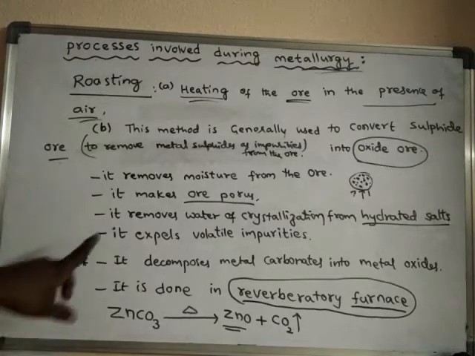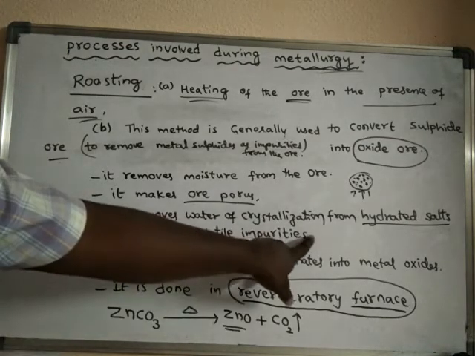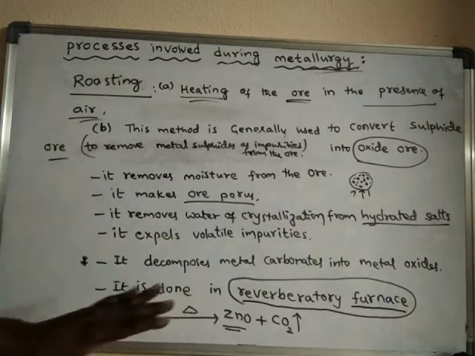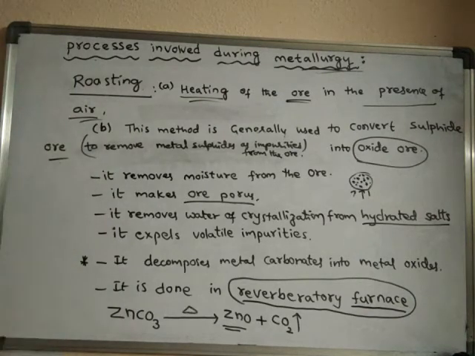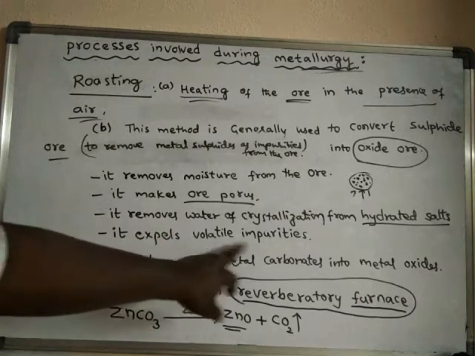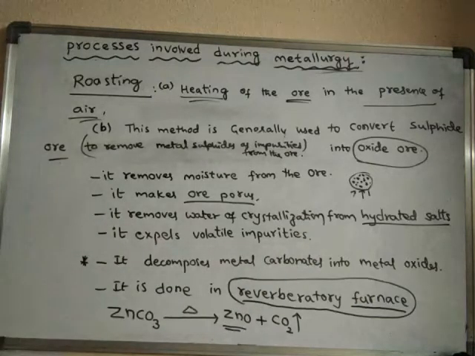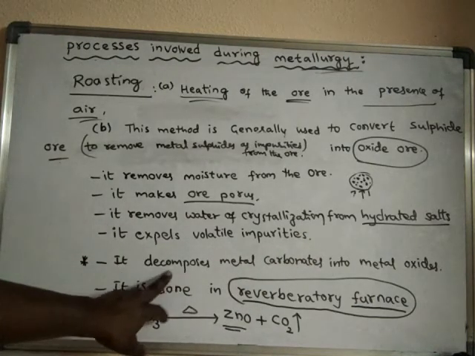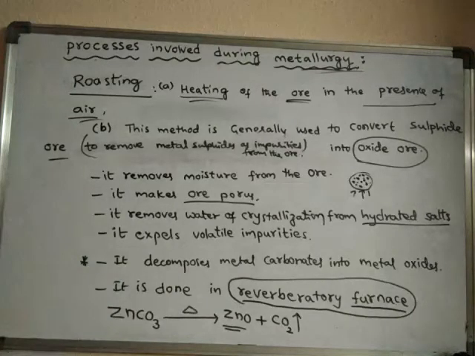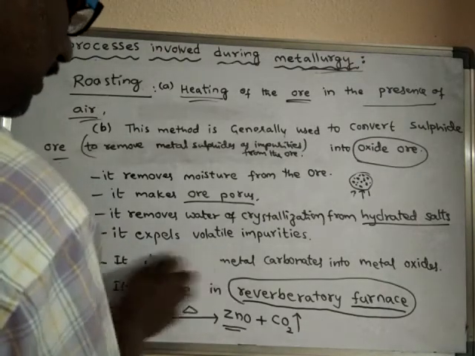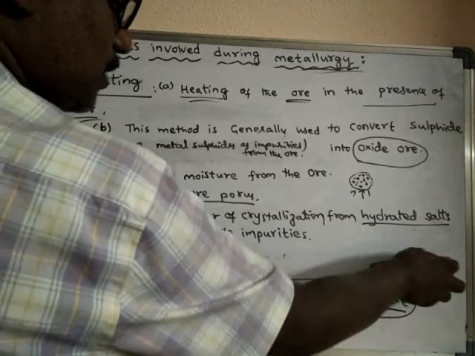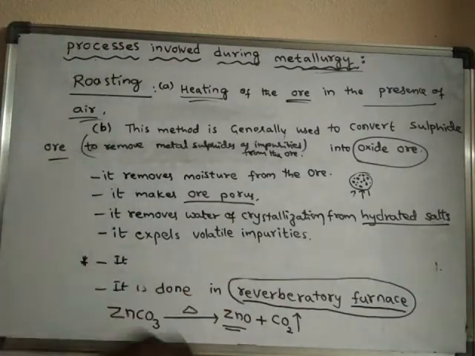It removes water of crystallization from hydrated salts, like in the calcination process. It also expels volatile impurities, but in this process it converts the sulfide ore into oxide ore.